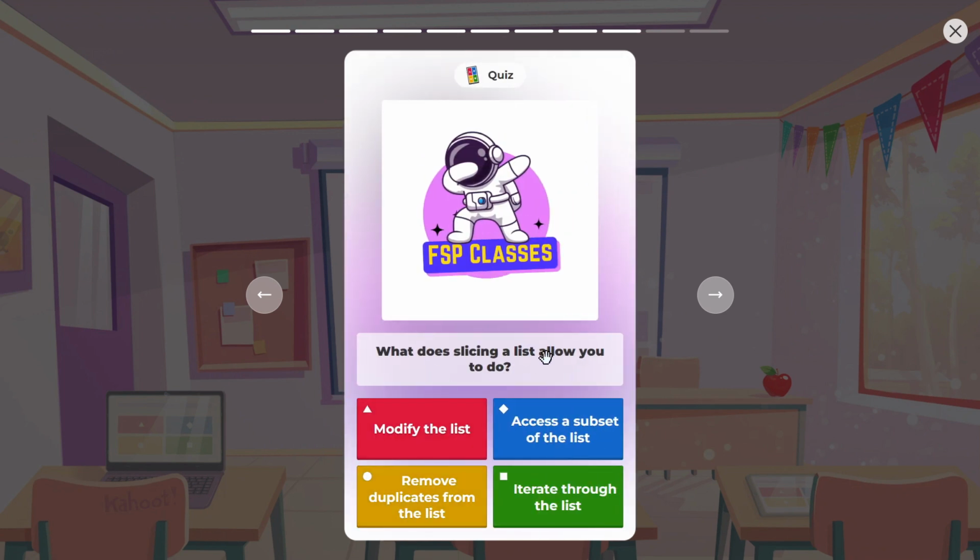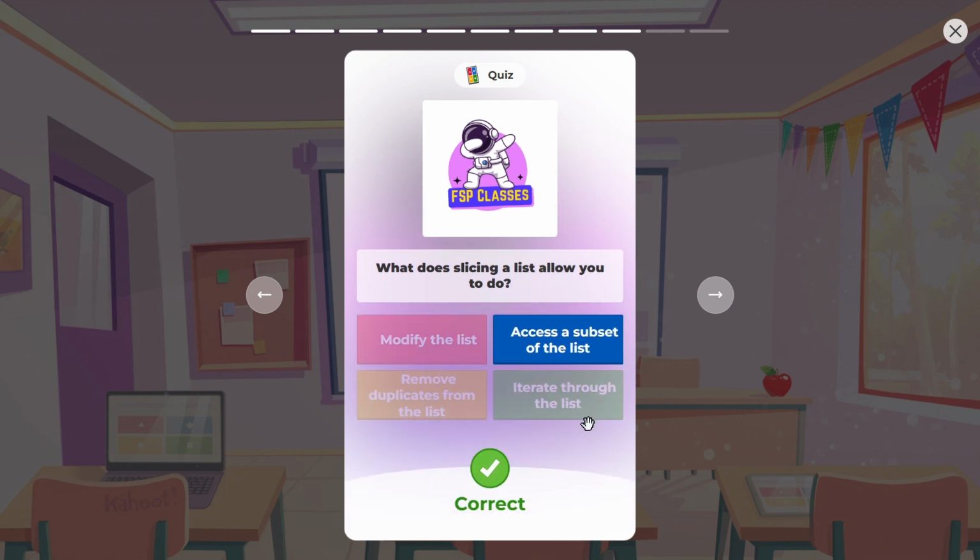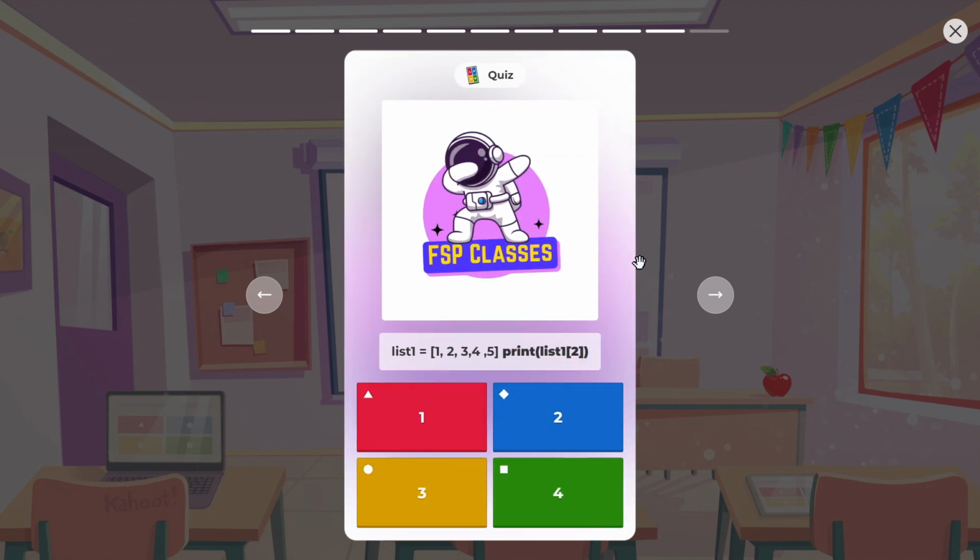What does slicing a list allow you to do? Modify the list, access a subset of the list, remove duplicates from the list, or iterate through the list. The correct one is access a subset of the list. A small part of the list we can access using slicing.